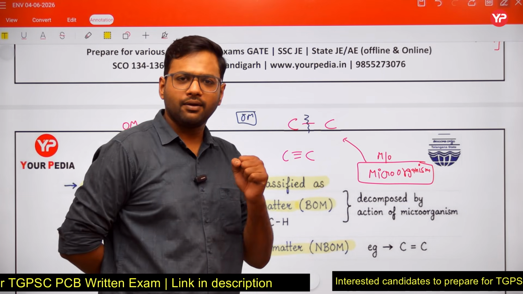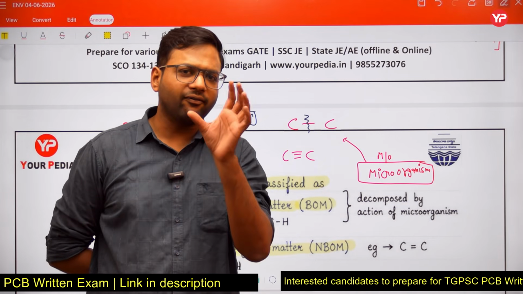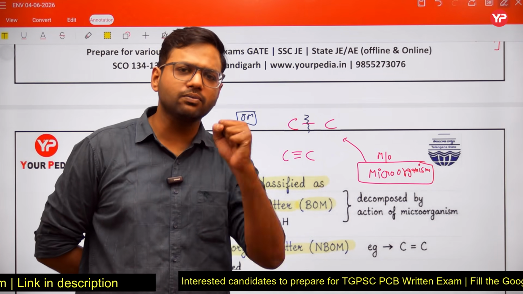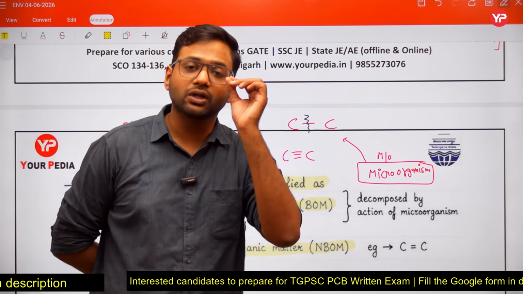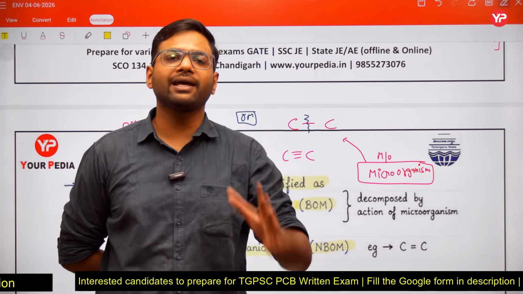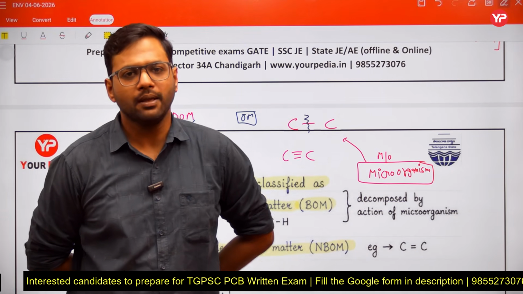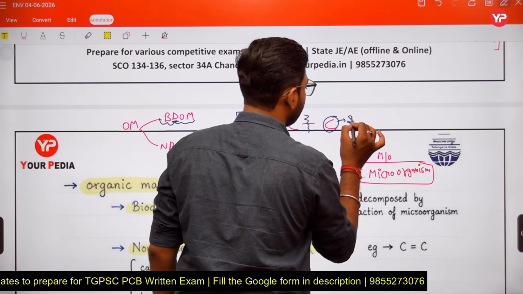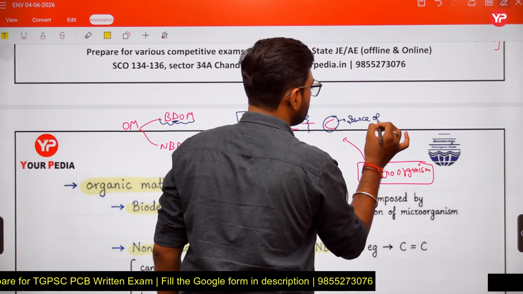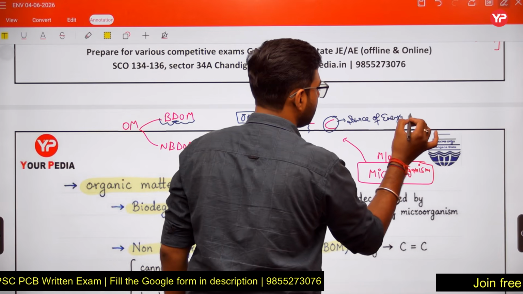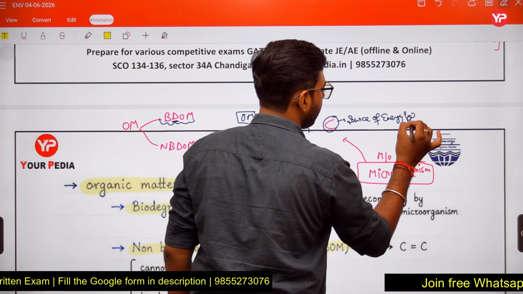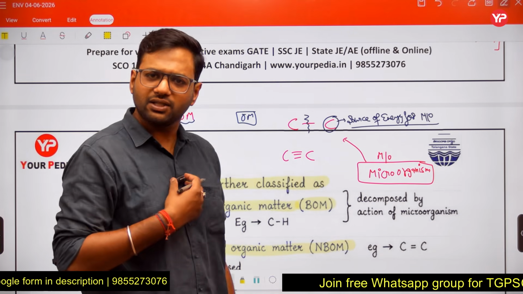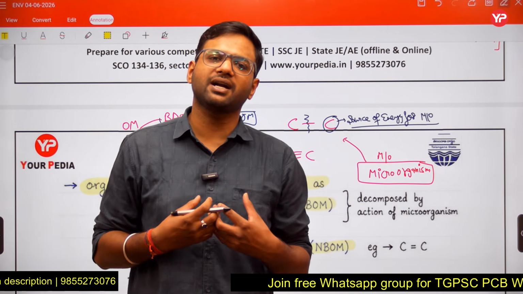Now the question is, sir, why is the microorganism breaking this bond? What is the reason? I told you that after breaking the bond, the carbon atom will be free and the microorganism will consume this carbon. Why is it so? Because carbon is the source of energy for the microorganism. Our source of energy is also carbon.